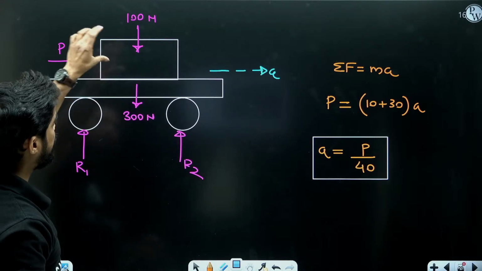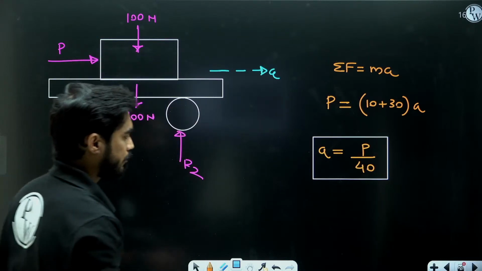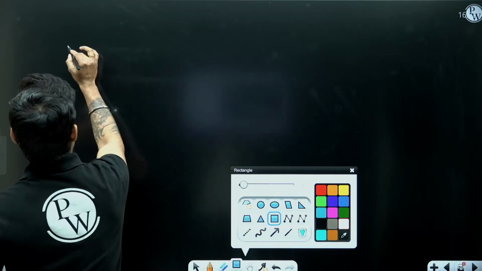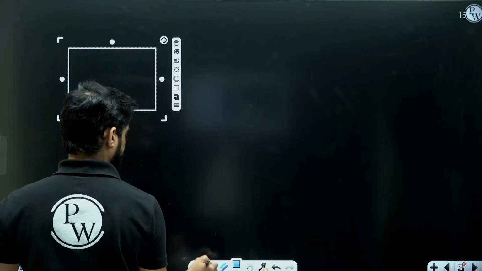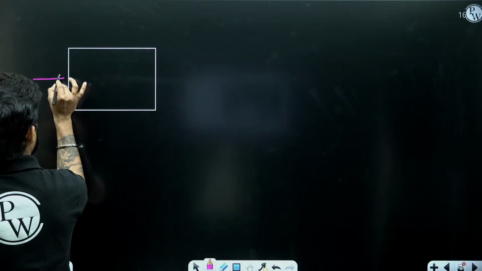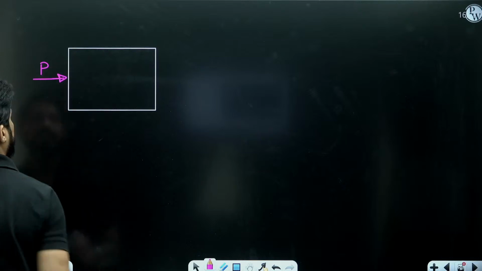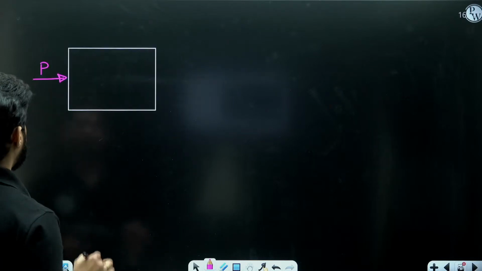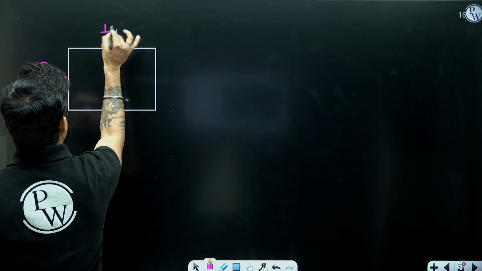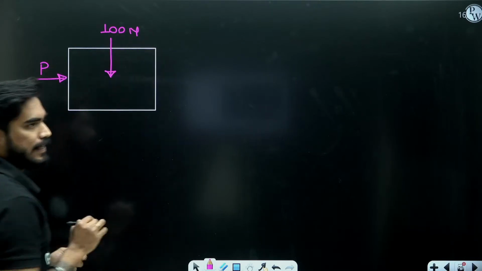Now consider the crate alone. Isolate the crate. Draw the free body diagram of the crate. So the crate is subjected to a force P. The weight of the crate is 100 Newton.